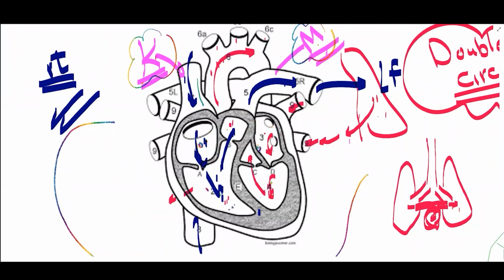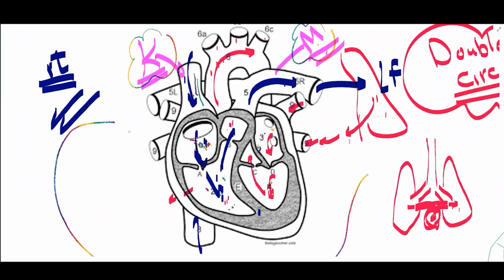So if I would like to describe how the blood will flow from the vena cava to the atrium, then from this atrium to that ventricle, I will say the blood is in the atrium, then the atrial walls will be contracted and the ventricular walls will be relaxed. Why is it atrial walls? Because the two atria contract together and relax together.